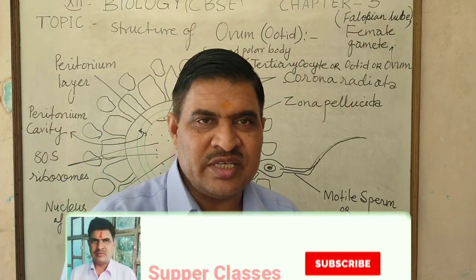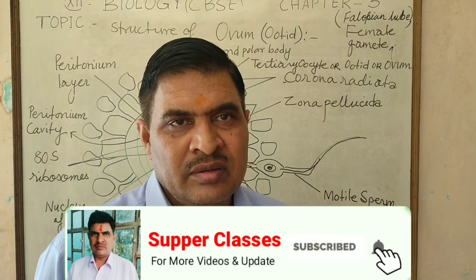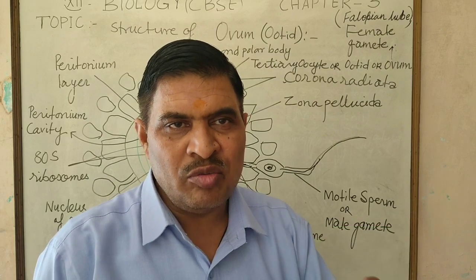So oogenesis is completed in the ovary and oviduct both.